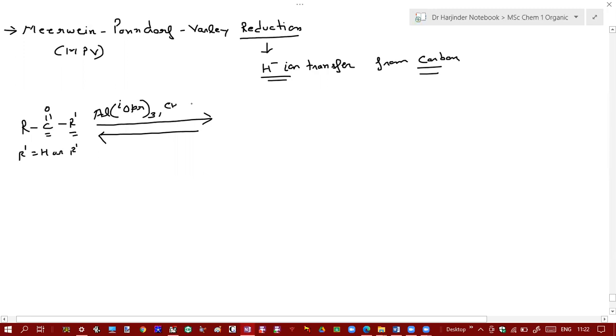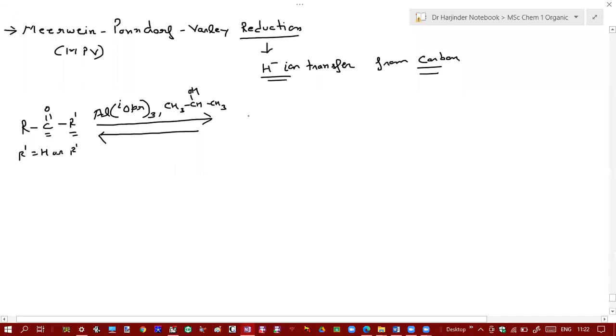So isopropanol is this one. So your catalyst is aluminium isopropoxide and isopropanol. And this reaction is reversible.